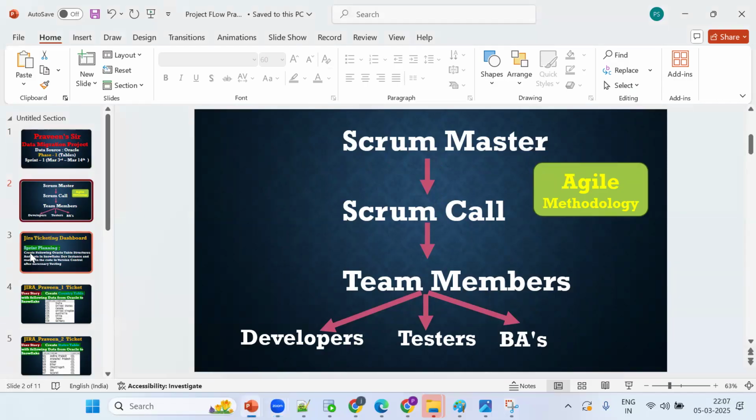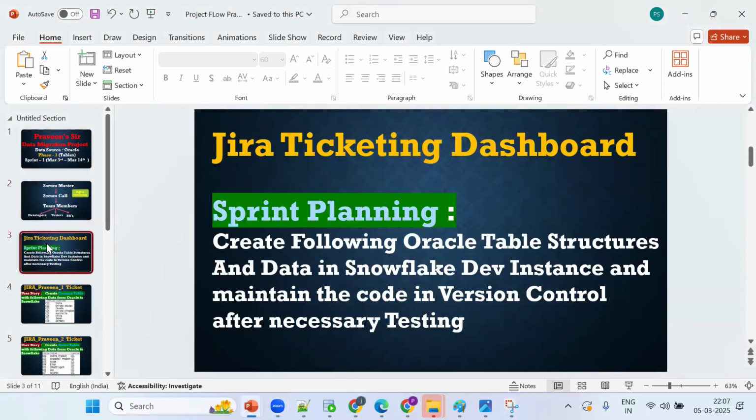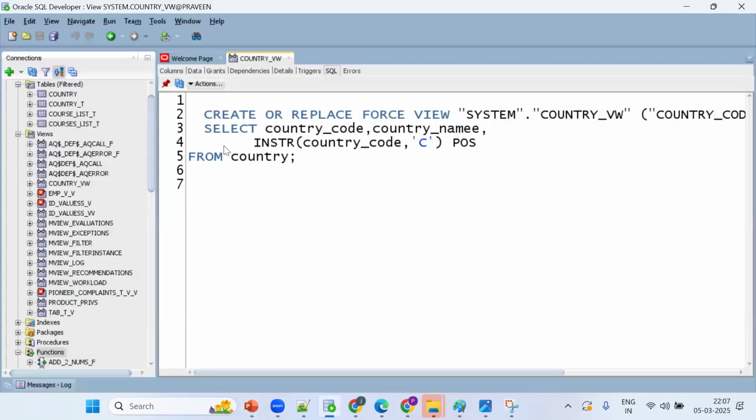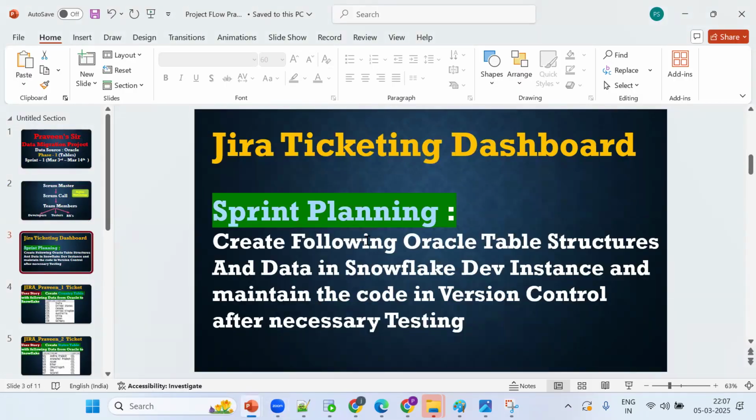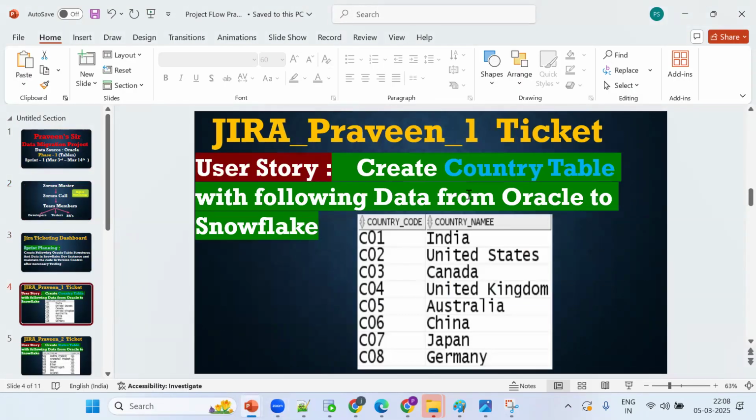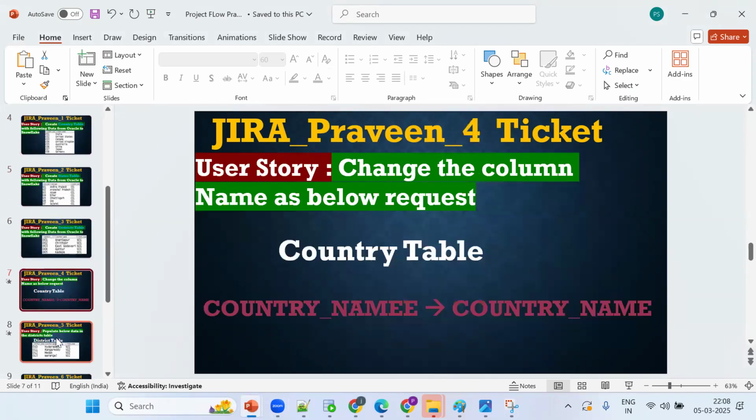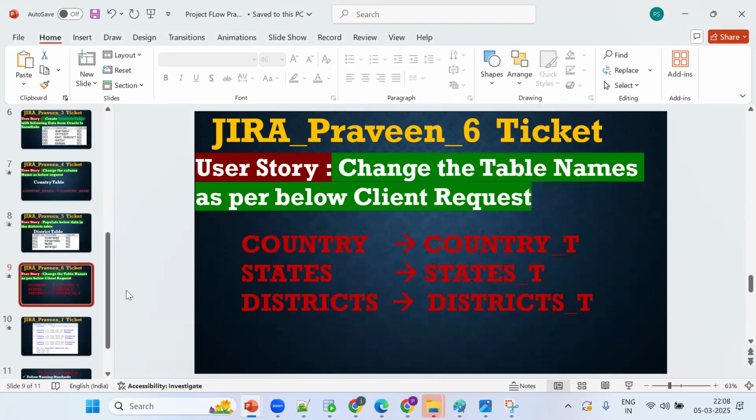Now see the same thing. When we completely understand this requirement, my data is sitting in the Oracle database, and the client is asking to migrate the data to Snowflake. For migration, I should create a table, insert and commit inside the transaction. By mistake, in the naming standards, I put a double E. Now I want to alter it. I inserted it, committed, and now I want to change this. How to change? With the help of alter table, table name, rename to new table name.